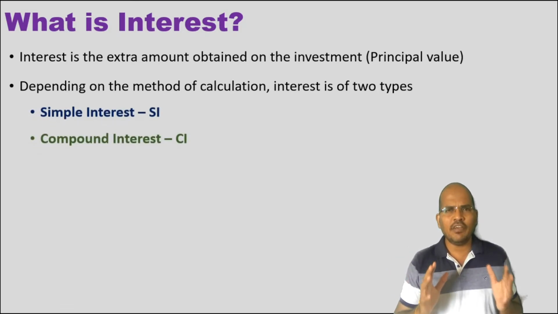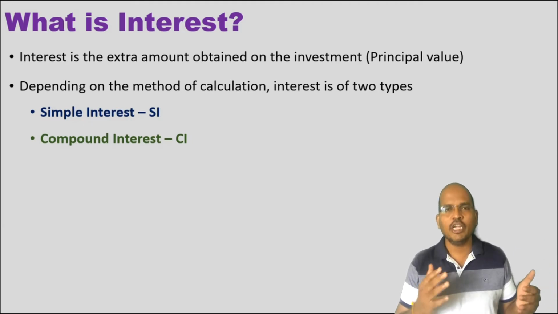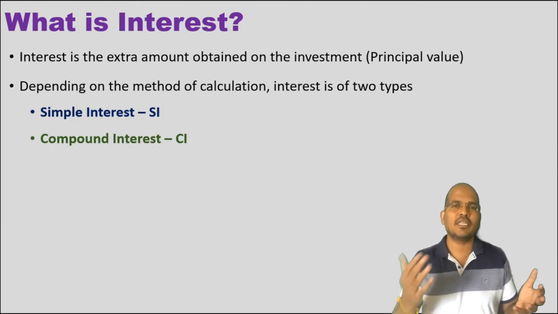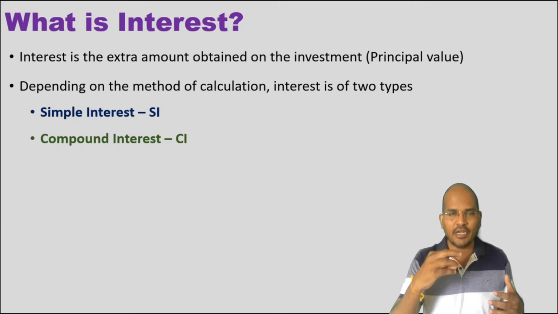Now, let me give you a small example. For example, if you put an investment of 1 lakh as savings in a bank, at the end of one financial year, you'll be getting back 1 lakh plus some extra value. Depending on the rate of interest the bank would give you, you'll be getting some extra money. So that extra money obtained in your savings account is called interest.